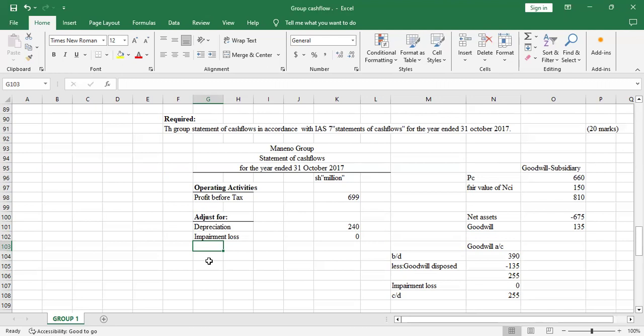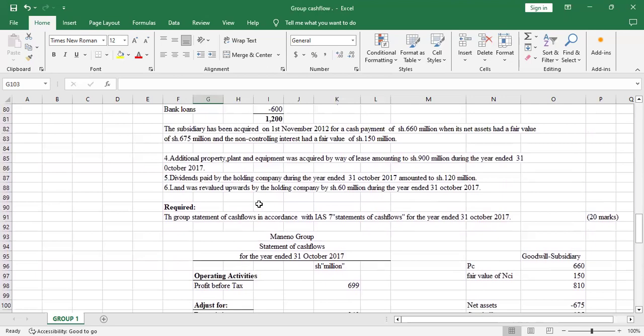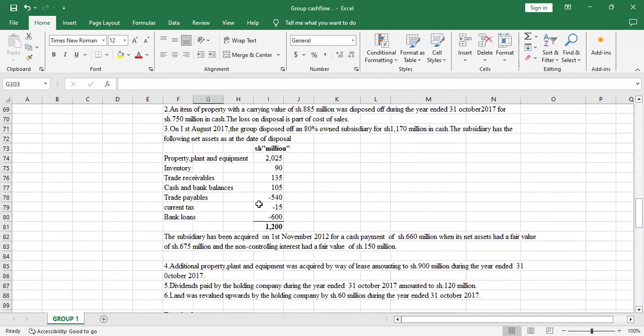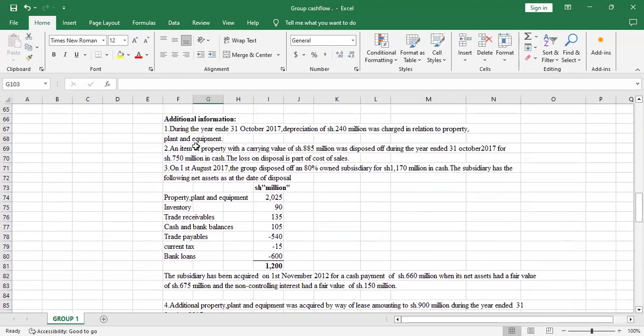So the next item which you have to adjust under adjustment is the loss or gain on disposal of PPE. Yeah, was there a loss or gain on disposal of PPE? There was additional information number 2. They're saying an item of property with a carrying value of shillings 885 million was disposed of during the year ended 31st October 2017 for shillings 750 million in cash.